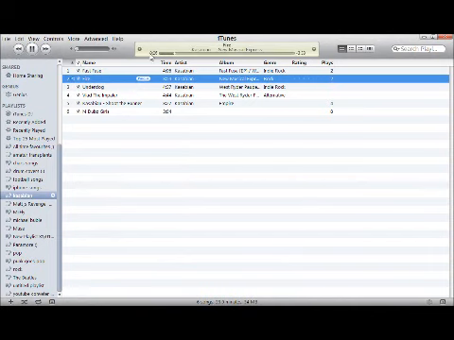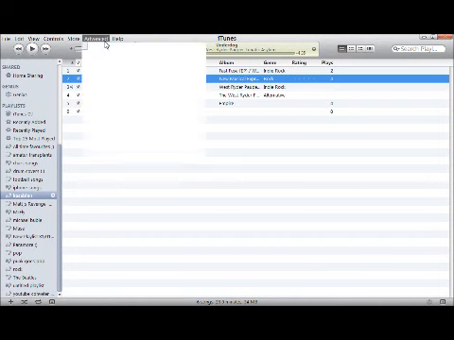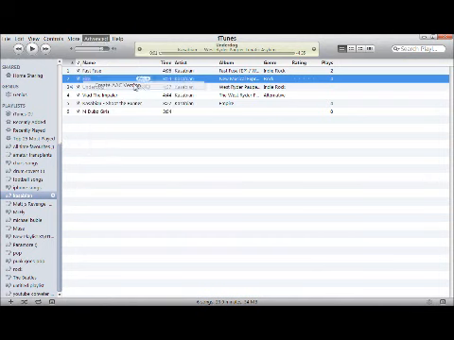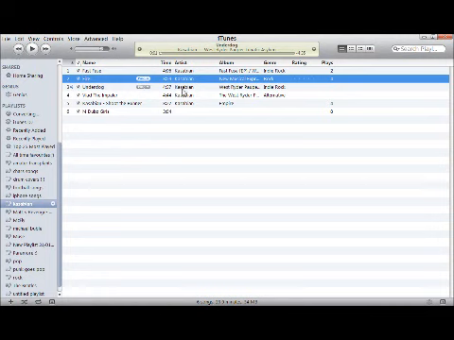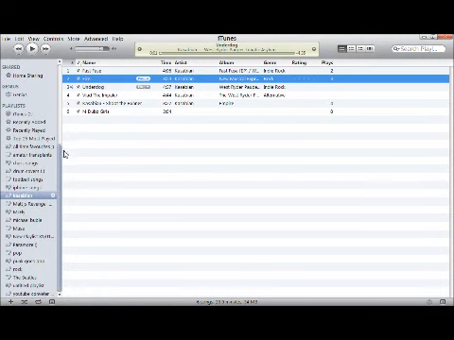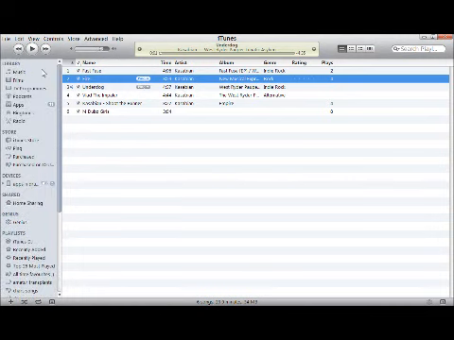I'm just going to skip to 25. And there we go, go to the next song. There we go, listen to it. 24 seconds, 25, 26. And then you know that it's ready to go to Advanced, Create AAC Version. Once you hear that noise, then you know it's actually made you the version.